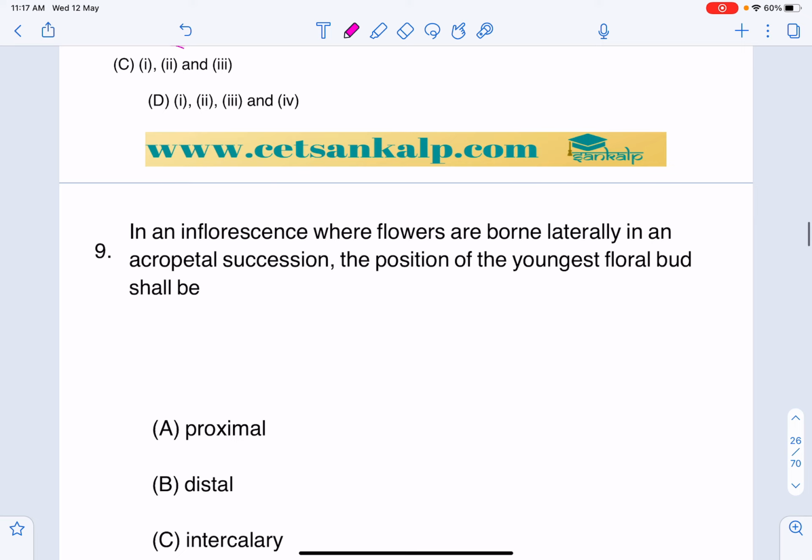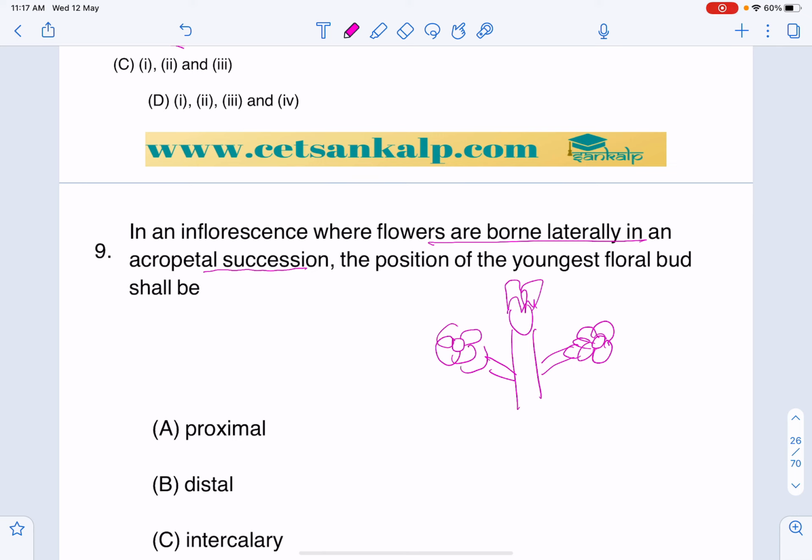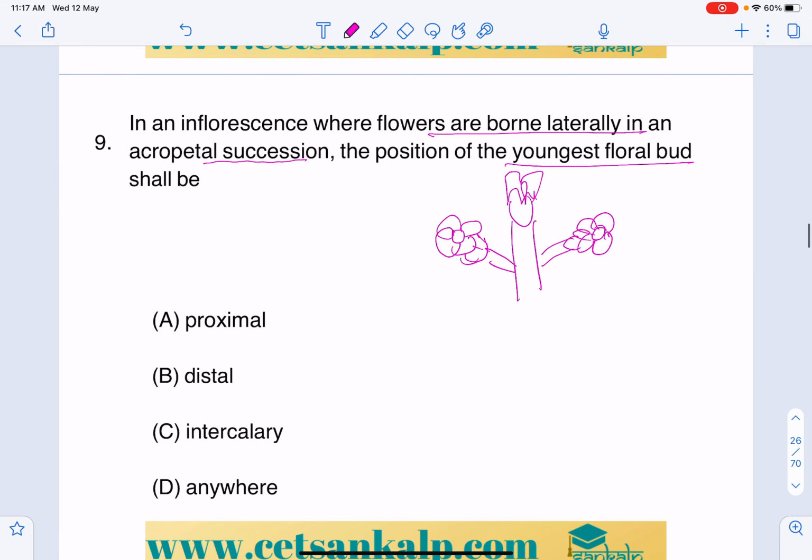Next question. In an inflorescence where flowers are borne laterally in an acropetal succession, it means the young flowers are at the apex and older flowers at the base, right? So that is how it will be. I already explained this. So the position of the youngest floral bud is always at the proximal end, right?